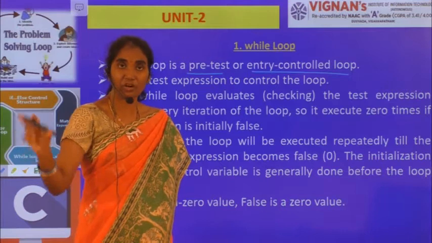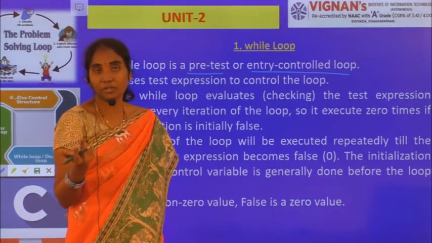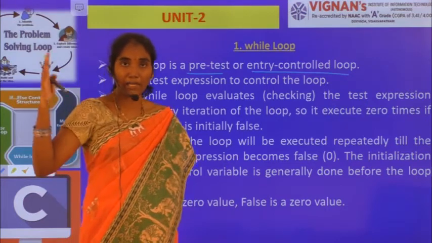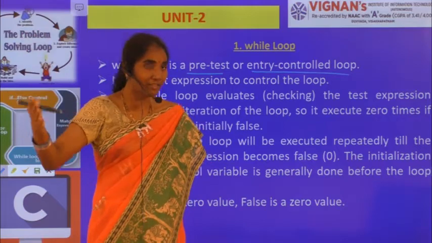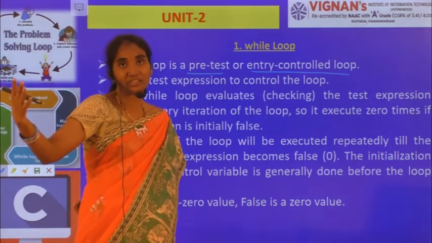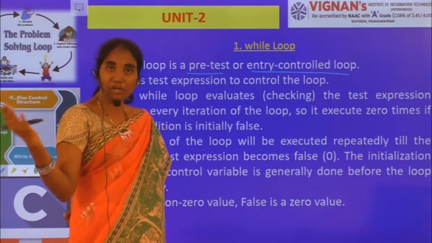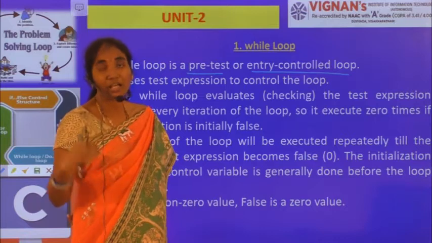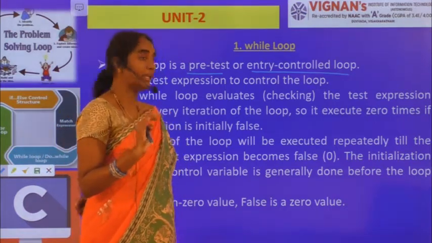If you are bringing the record, then only you are allowed into the lab, otherwise you will not be allowed. That is nothing but pre-testing, pre-controlling, which is nothing but your entry controlled loop. I am restricting you at the entry point itself, right? If you are bringing the record, you are allowed. Nothing but if your condition evaluates to true, then only I am entering into the while loop, right?